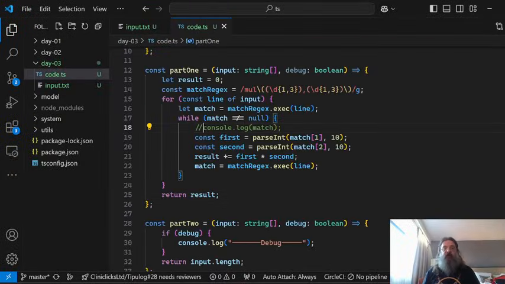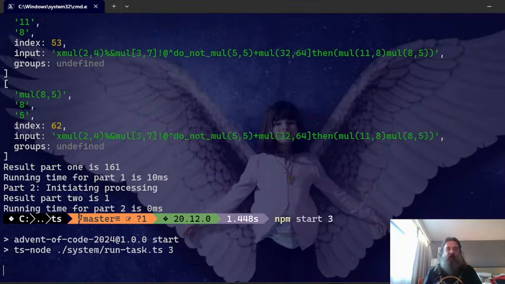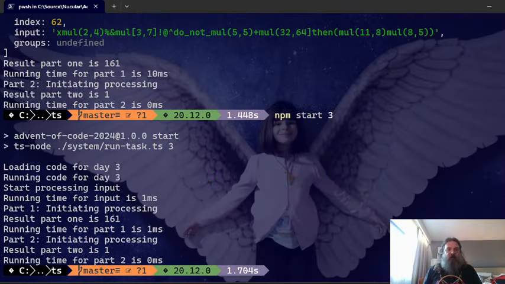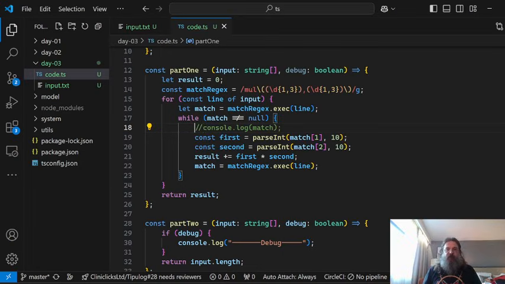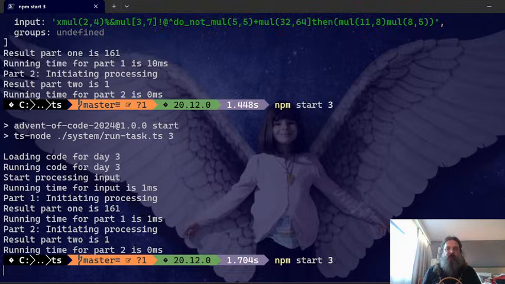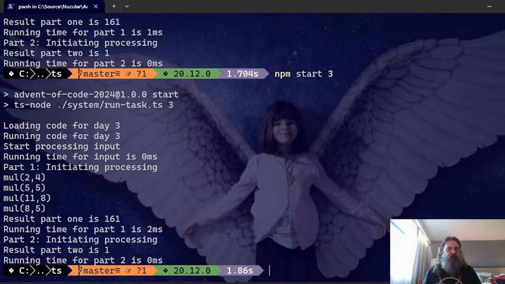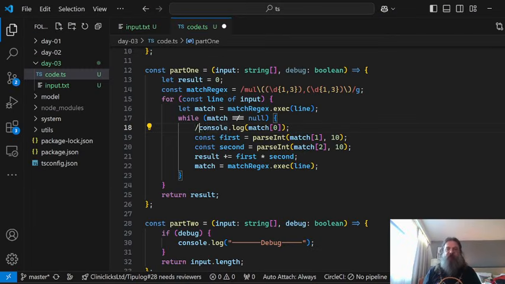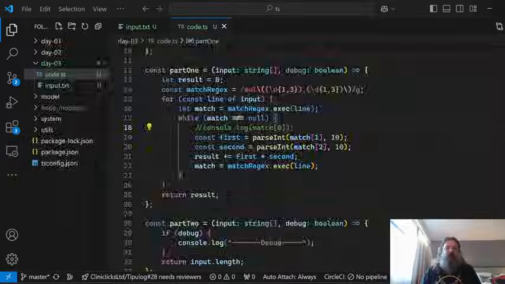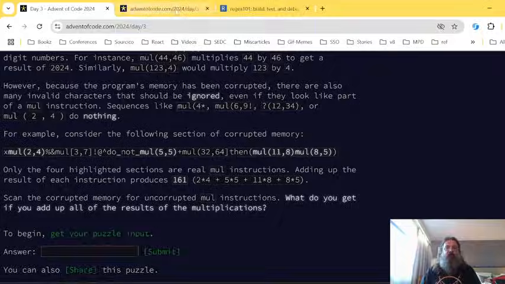not console logging the matches, find all the things. Maybe it makes sense to actually do this. Mul, mul, mul, mul, those are the muls that we have. And now let's try this on the whole input.